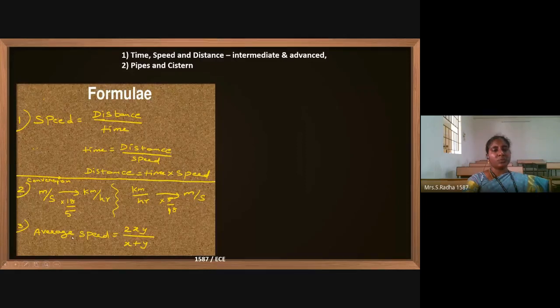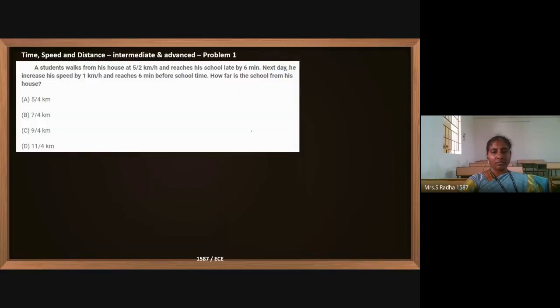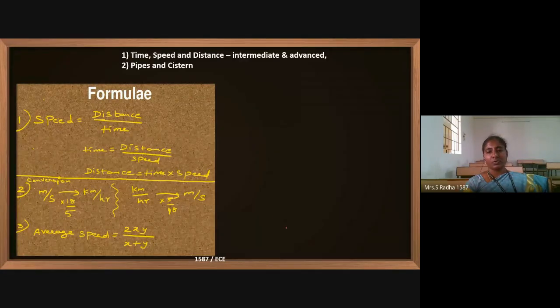So the average speed, if two points are there, if a person is moving between two cities, city A and city B, forward direction he is moving with a speed of x, backward direction he will return with a speed of y, then the average speed is given by 2xy by x plus y.